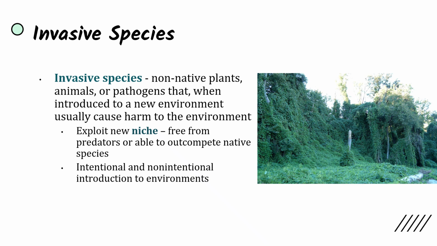And so this introduction to environments can be intentional and non-intentional, but oftentimes it is due to humans. And so we look over here at this plant called the kudzu plant, which is a fast-growing invasive vine native to East Asia that has become a problem in the southeastern U.S. It was introduced to the U.S. in the late 19th century because it helped control erosion. It was a forage crop, but its rapid growth and ability to smother other vegetation have made it an ecological pest, essentially. It's now an invasive species because even though it was introduced into the U.S. for the purposes of helping with erosion control, it was able to outcompete native species, is free from predators, and now it's growing everywhere, and nothing is stopping it naturally.